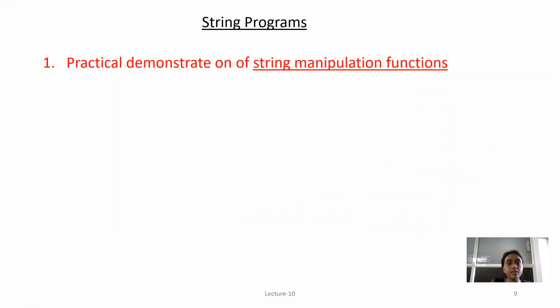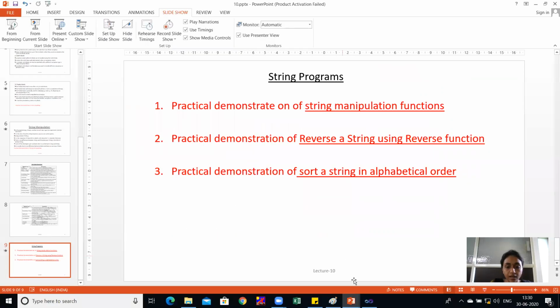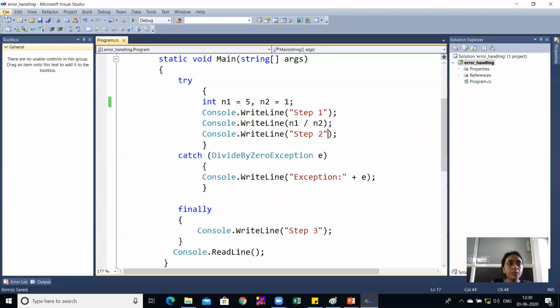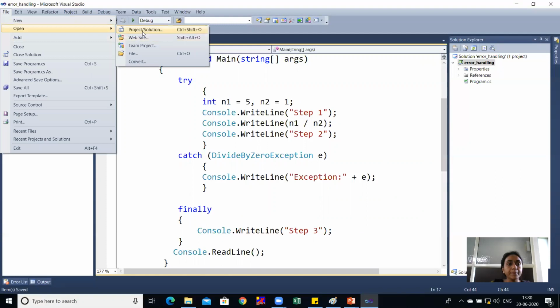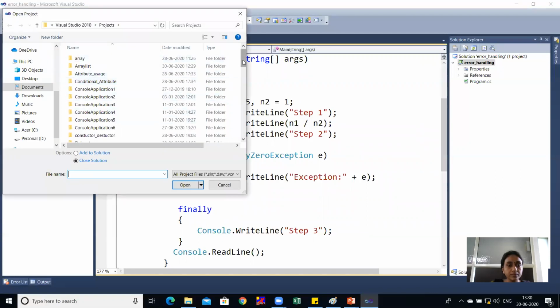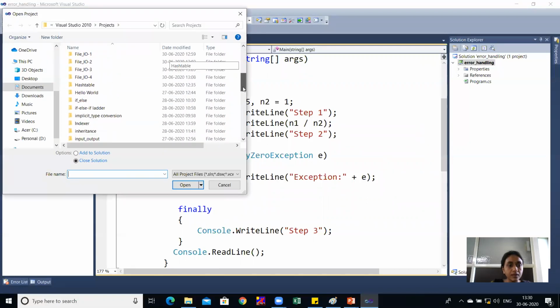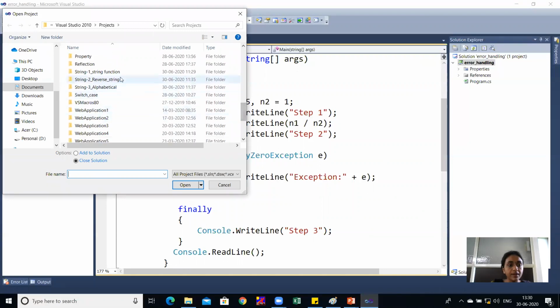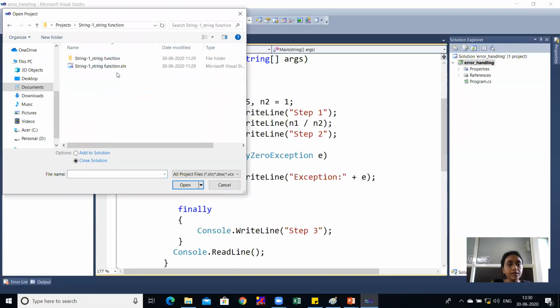So first we will see a program of string manipulation functions. For this, I'll open Visual Studio, file, new project, and I'll find the first code of string functions.